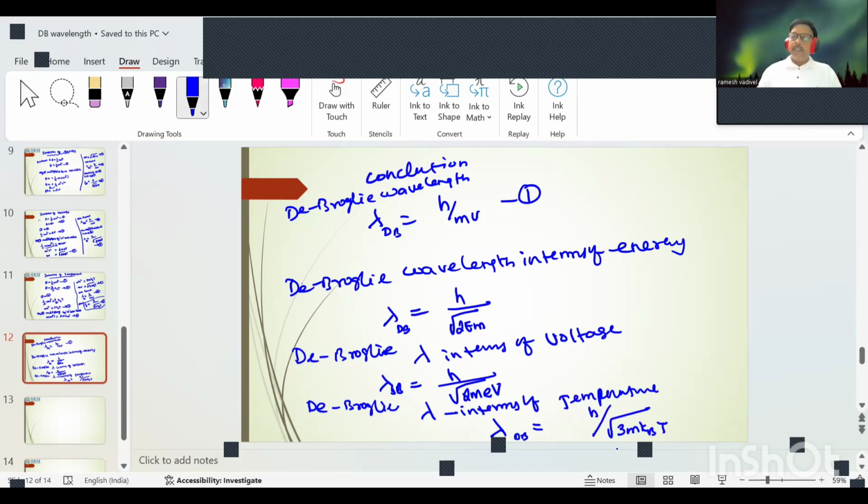This is the de Broglie wavelength in terms of energy, in terms of voltage, and in terms of temperature.